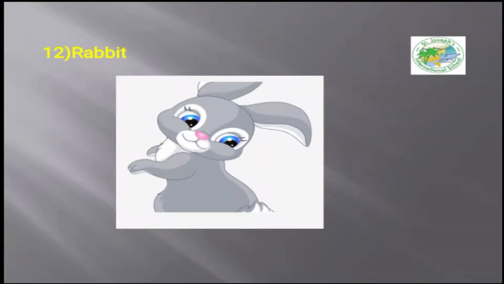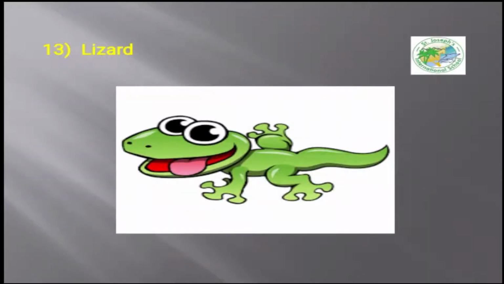Rabbit. The next one we have here, lizard. Lizard has the ability to change its color.